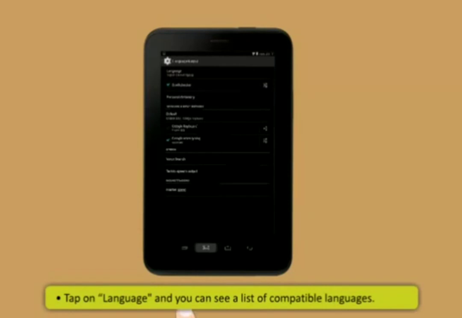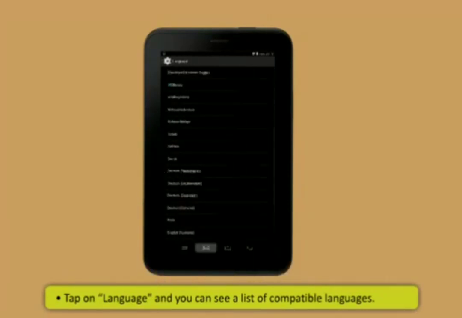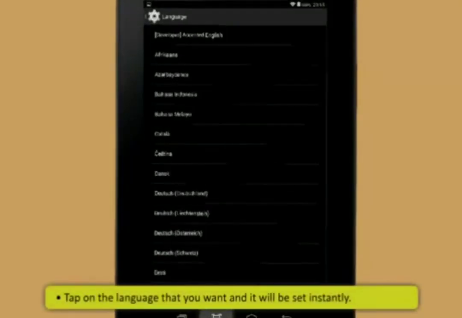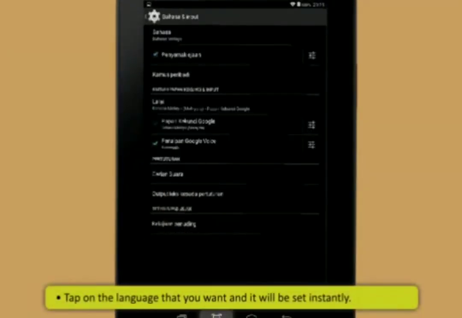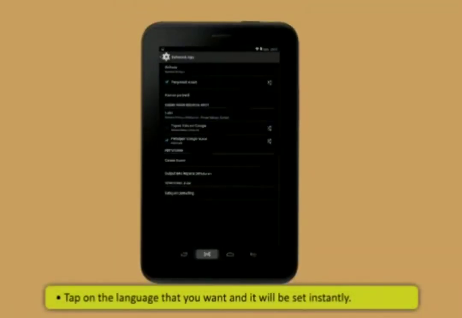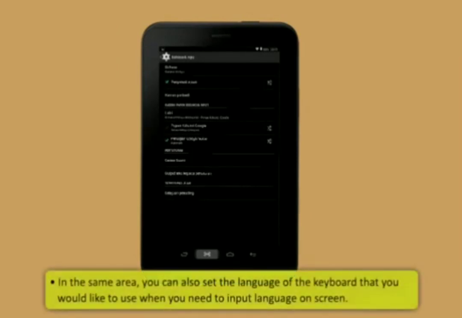Then, tap on Language and you can see a list of compatible languages. After that, tap on the language that you want and it will be set instantly. In the same area, you can also set the language of the keyboard that you would like to use when you need to input language on screen.